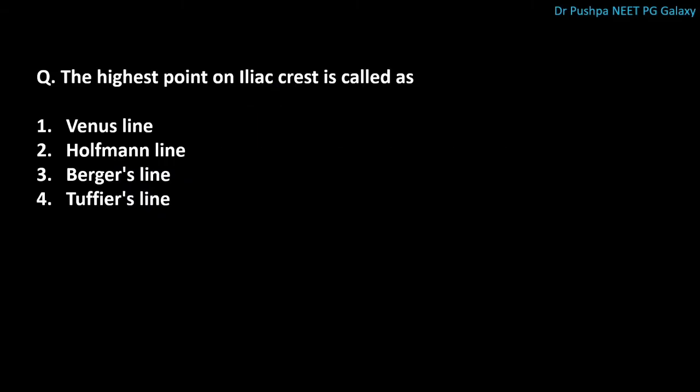First question is, the highest point on iliac crest is called as? The correct answer is Tuffier's line. The highest point on iliac crest and supracristal plane is called as Tuffier's line. It almost always intersects the vertical column between L4 and junction of L4 and L5.